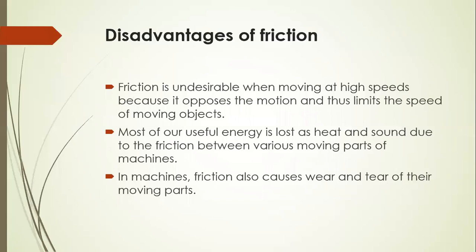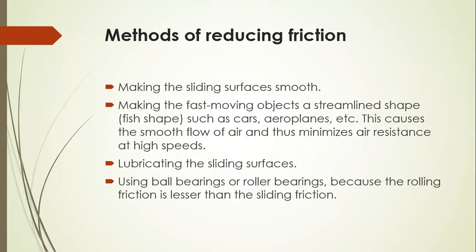These are the disadvantages of friction. Friction is undesirable when moving at high speed because it opposes the motion of the body and hence limits the speed of the moving object. Most of our useful energy is lost as heat and sound due to the friction between various moving parts of the machine. In machines, friction also causes wear and tear of their moving parts.